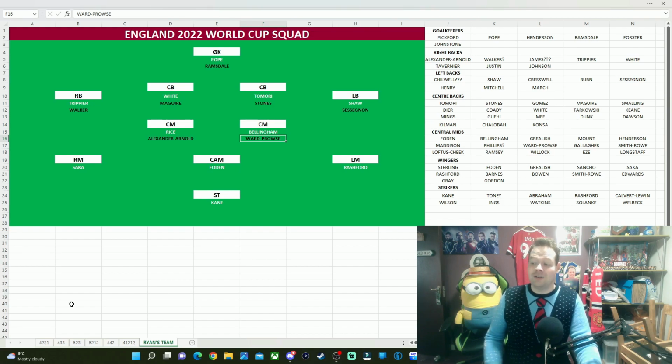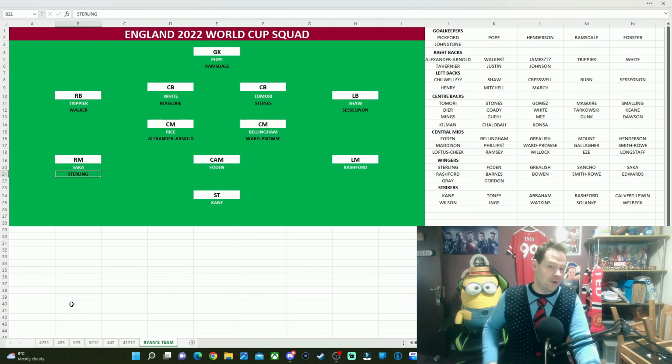So I think for me, Ward-Prowse is your most likely. He's obviously our best dead ball specialist as well. So I think Ward-Prowse should definitely be in and around the squad to some capacity, just in case a situation requires his services. My backup right wing, begrudgingly, I am still going to go for Raheem Sterling.